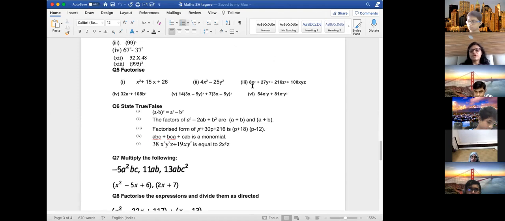Third part. Okay, you can see over here 1, 2, 3, 4. What do we understand from this formula? You have to factorize. Okay, anyone has done this? 8x cube plus 27y cube minus 216z cube plus 108xyz. Okay. So have you tried a cube minus b cube formula?